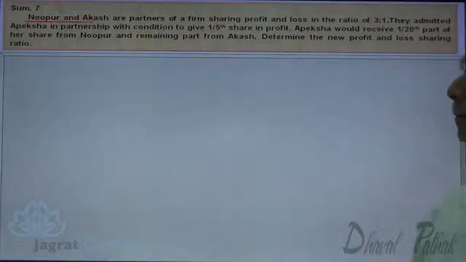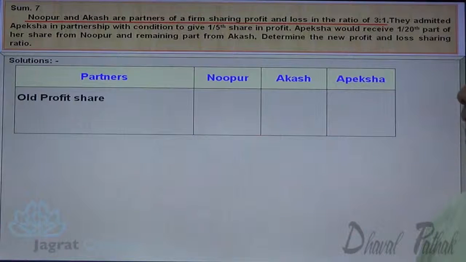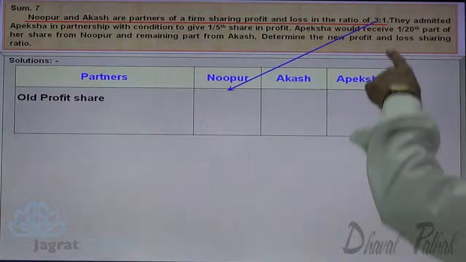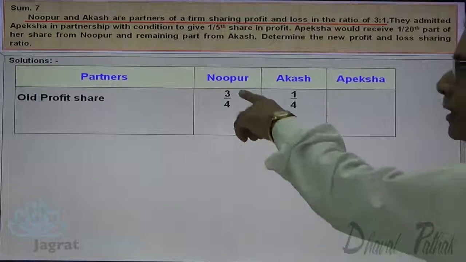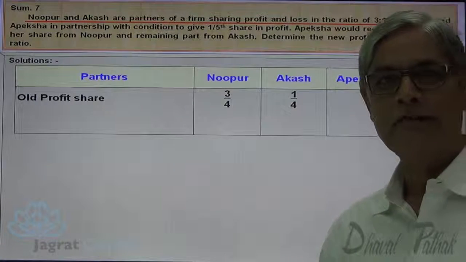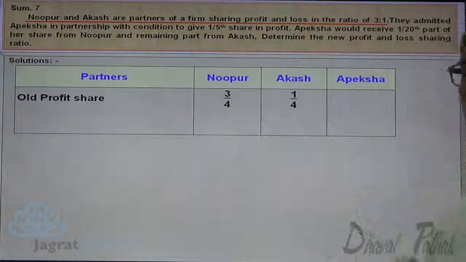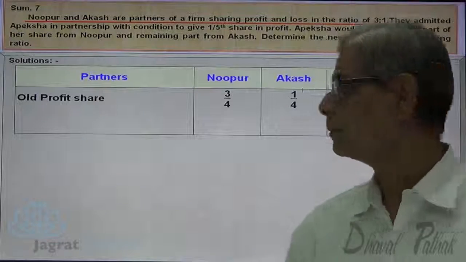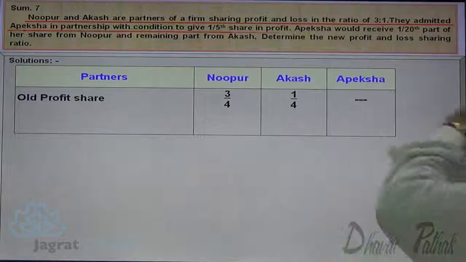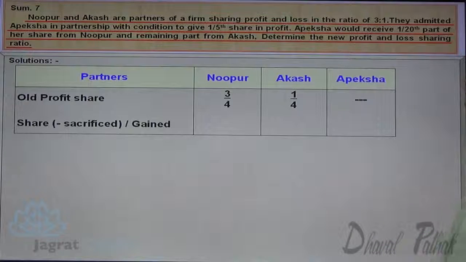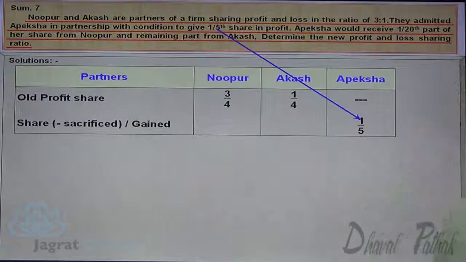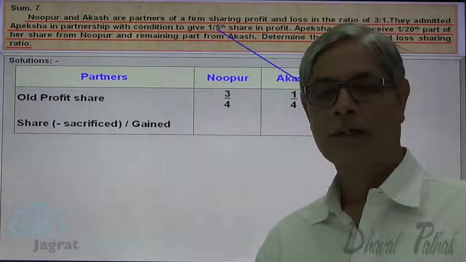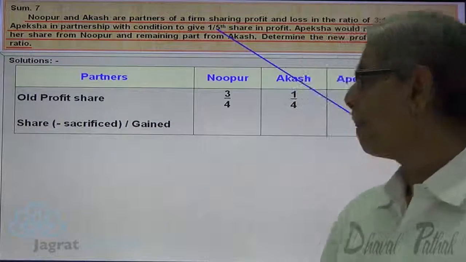Now once again, the old profit sharing ratio is 3:1, so 3/4 and 1/4. Out of 4, Nupur received 3 in the past, and out of 4, 1 rupee was received by Akash before admission. That's why it is known as old profit sharing ratio. Apeksha gets 1/5 share, that is the share gained by Apeksha.